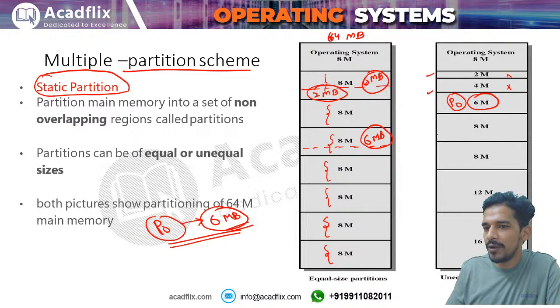But if you allocate the process here, then in this partition there will be an internal fragmentation of 2 megabytes. In this partition also there will be an internal fragmentation of 2 megabytes. In this partition you will have an internal fragmentation of 6 megabytes. The size of this partition is 16 megabytes, and in this partition there will be a wastage of 10 megabytes, right?